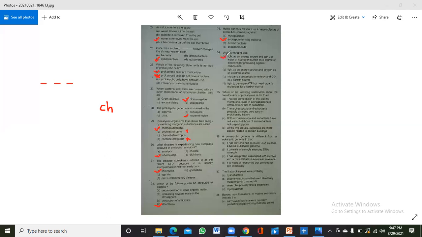So these are about the photosynthetic bacteria. Which of the following statements about the two domains of prokaryotes is not true? Okay.